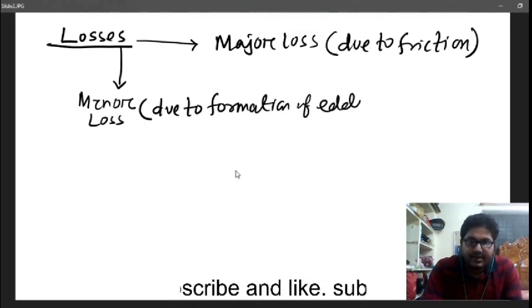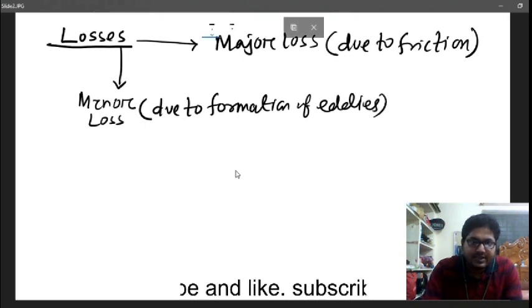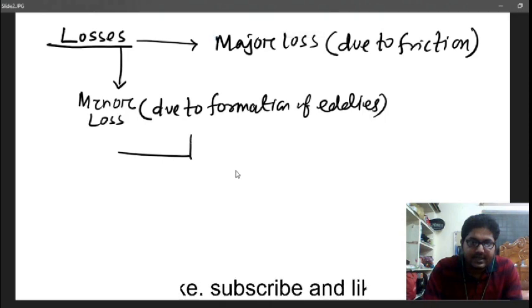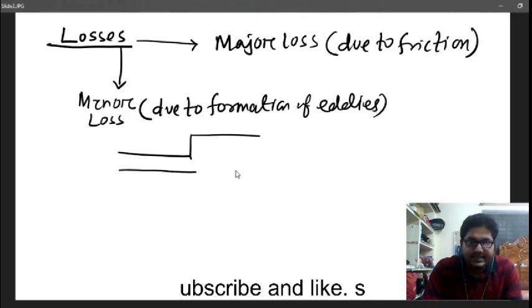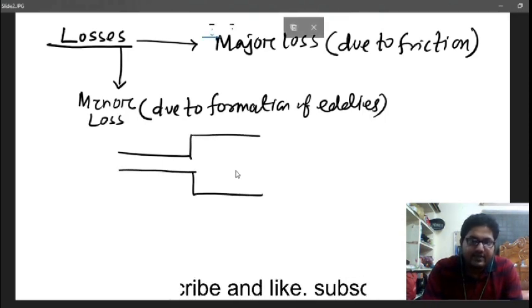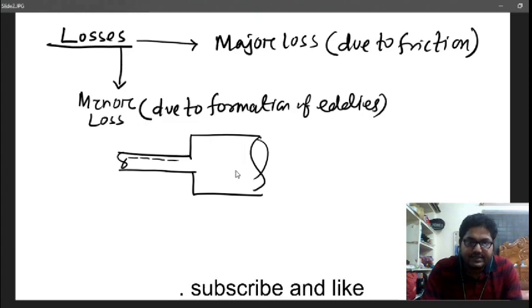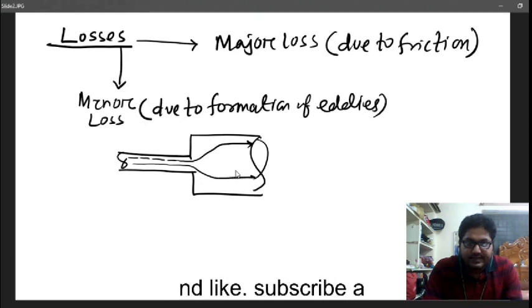eddies. Suppose this is the pipe, and suddenly it expands, it is suddenly enlarged at this cross-section. The streamline which is coming will go like this, and the streamline will be like this.